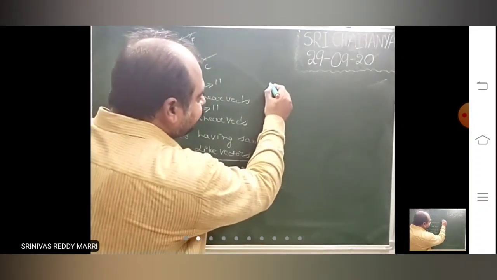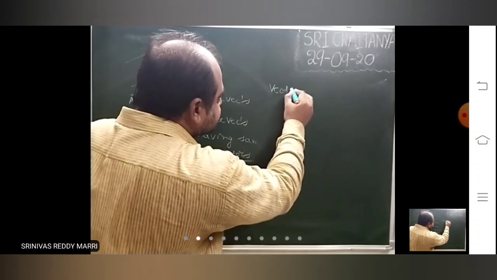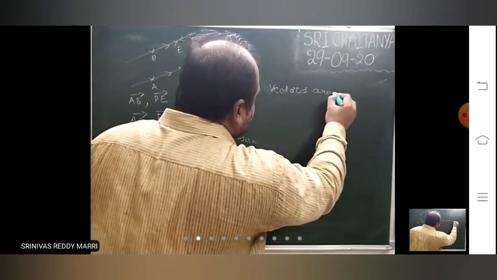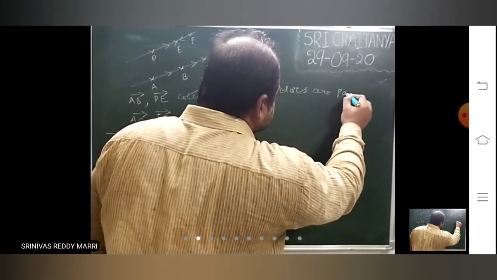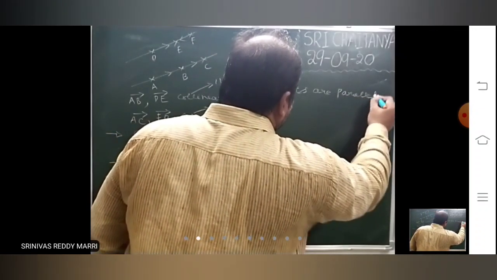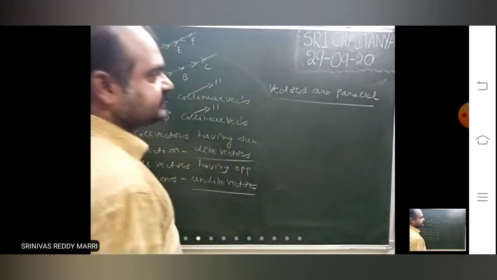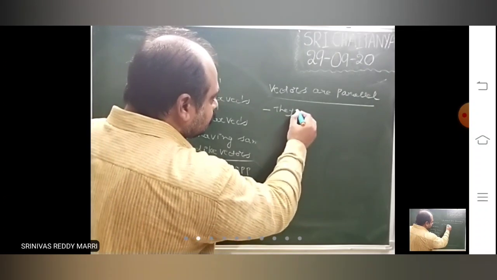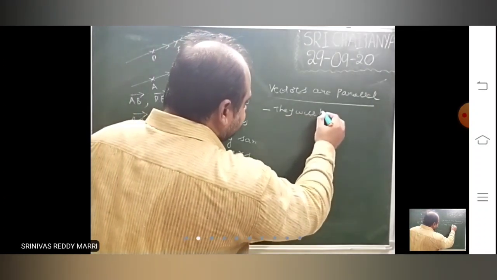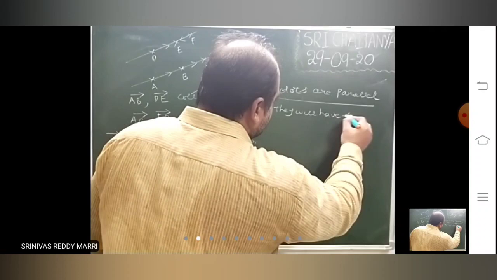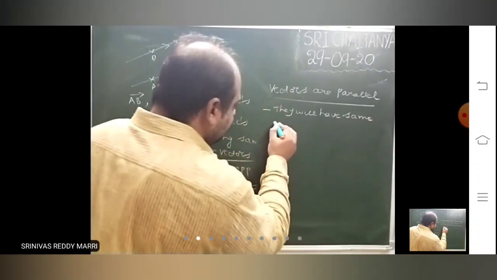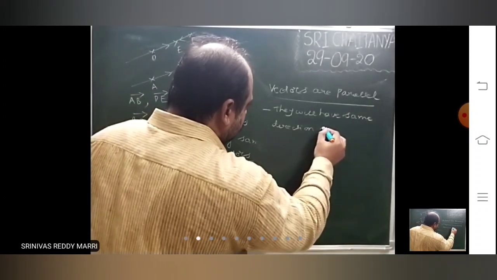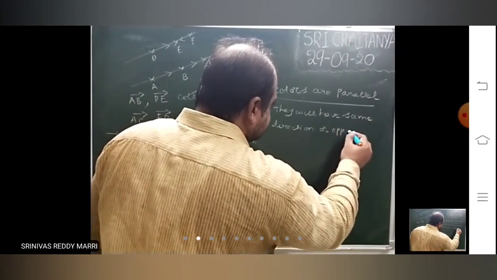Remember this, as a mistake is often made: when a question says vectors are parallel, they can have the same direction or the opposite direction.